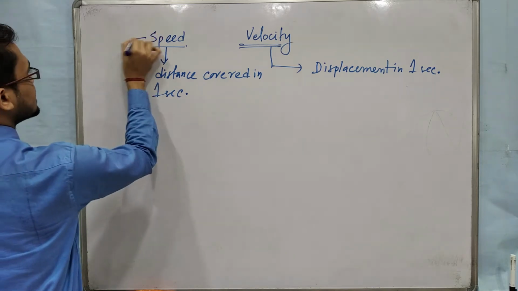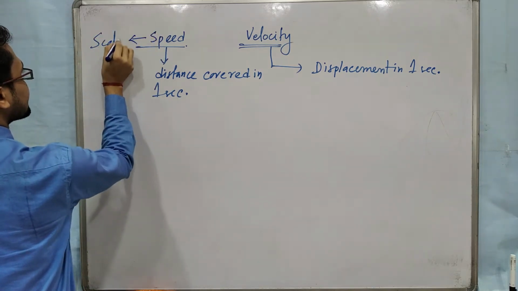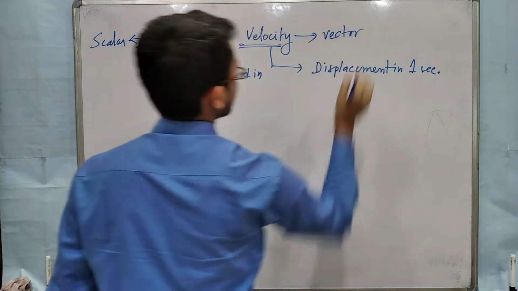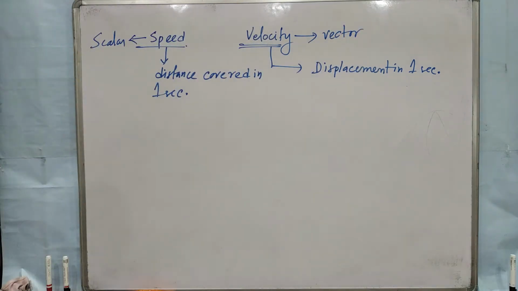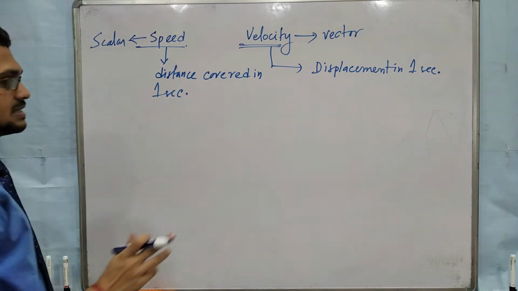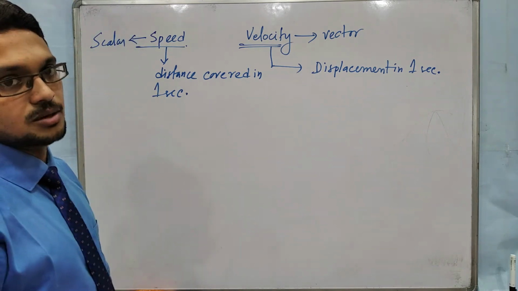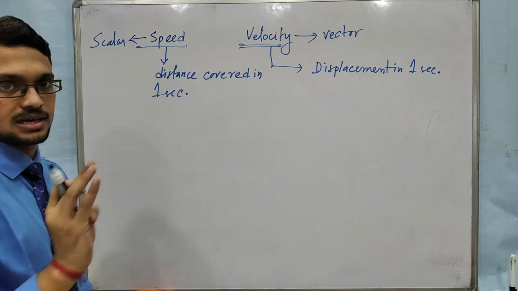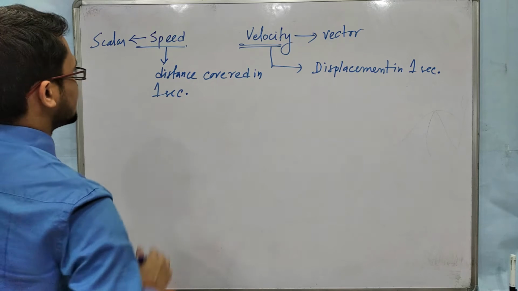Here speed is a scalar quantity, but velocity is a vector quantity. Okay, remember this. And we will get different kinds of speed. You have already read in class 9 about different kinds of speed. Here we will basically discuss two kinds of speed, that is average and instantaneous. For velocity also, average velocity and instantaneous velocity.